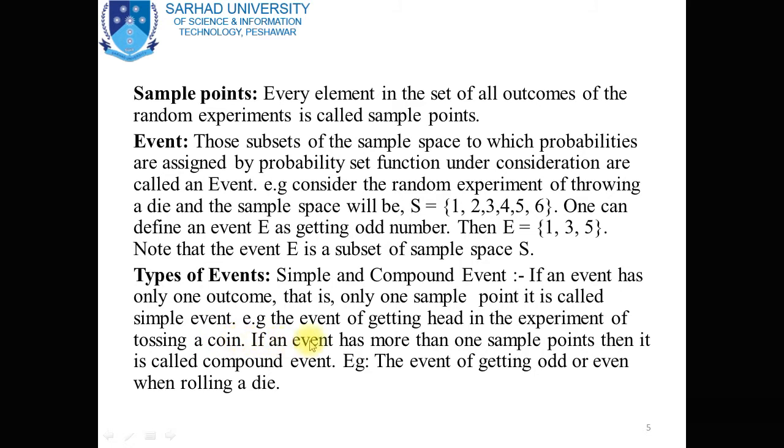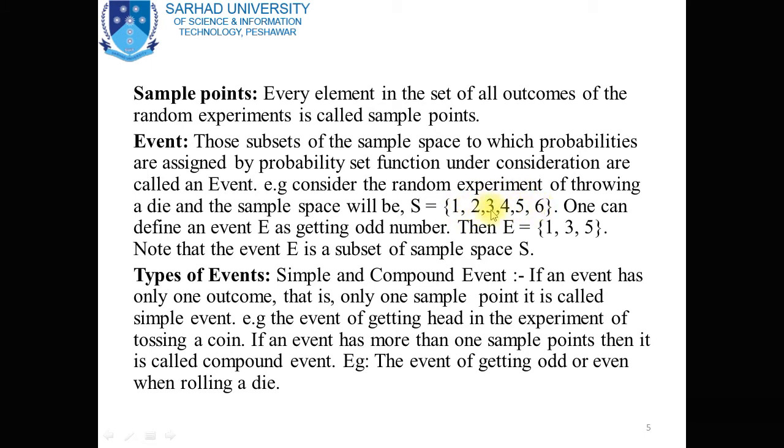Now if an event has more than one sample point, then it is called a compound event. For example, the event of getting odd or even when rolling a die. When we roll a die, the sample space contains the points 1, 2, 3, 4, 5 and 6.